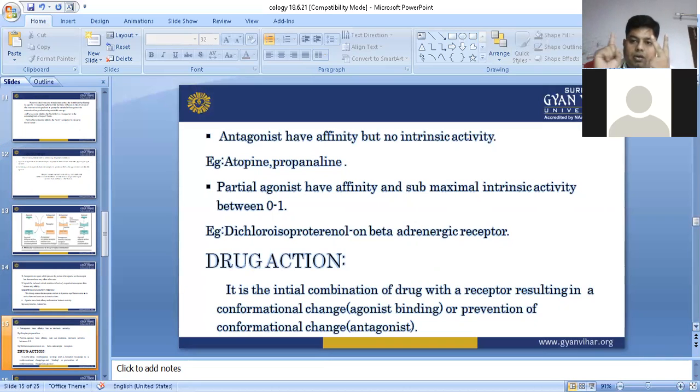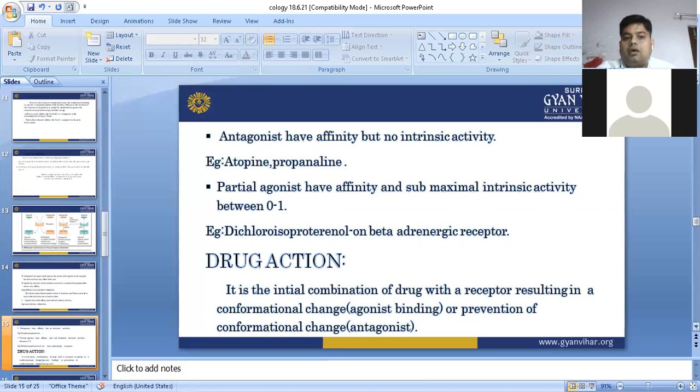If a substance has only affinity, meaning the antagonist has only affinity but zero intrinsic activity, then the receptor is unable to perform its normal function. For example, atropine. Atropine binds with the muscarinic receptor but is unable to perform its normal function. In the meanwhile, if physostigmine is available, then it will act as an agonist. It will perform its normal function.